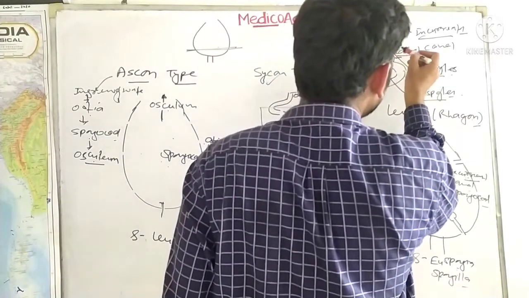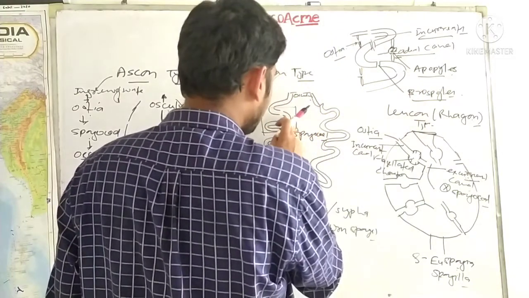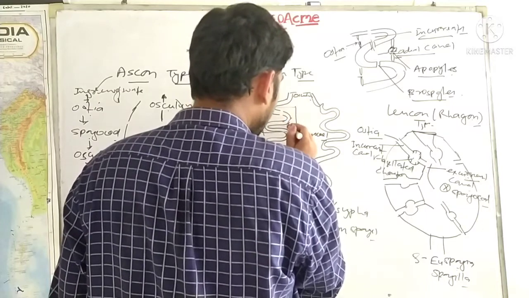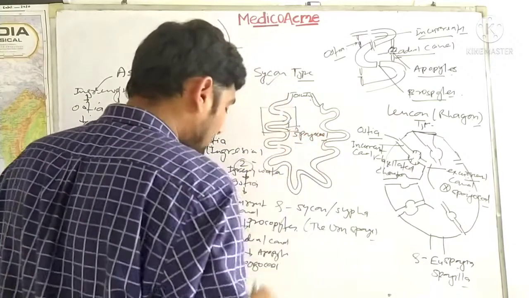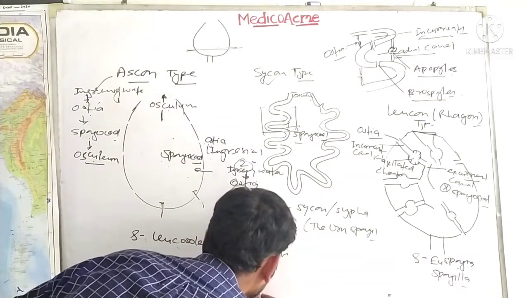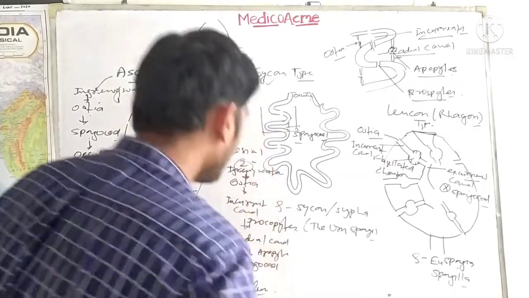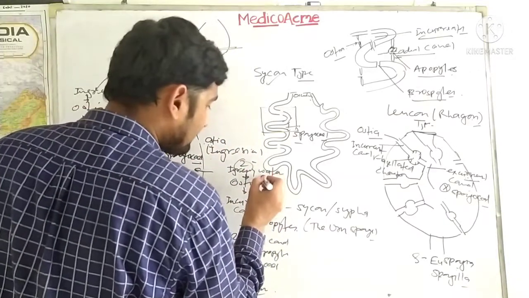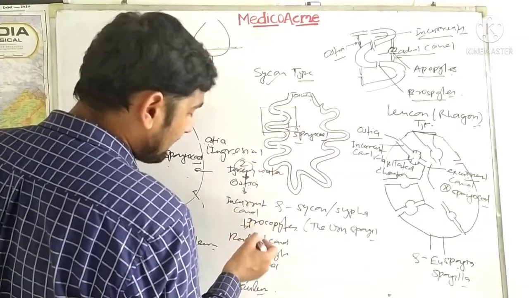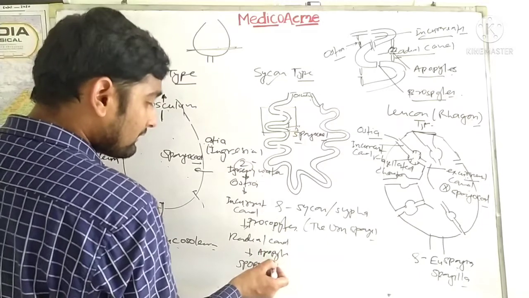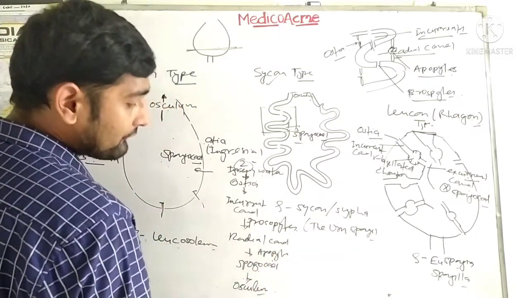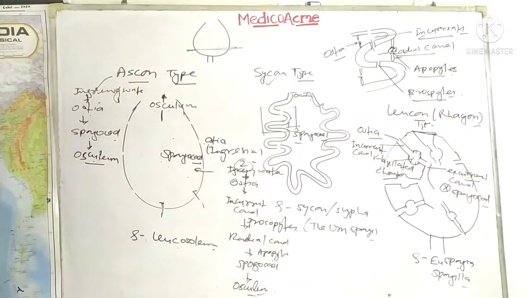So what happens here? It will come out from the spongocoel, okay, and then from the spongocoel it will go outside the body through the osculum, okay. So this is the chart actually. First, ingressing water comes through ostia, and from ostia it will come to the incurrent canal, through prosopyles go to the radial canal, and through the apopyles from the radial canal it will go to the spongocoel, and from the spongocoel it will come out through the osculum with the excretory materials, okay.